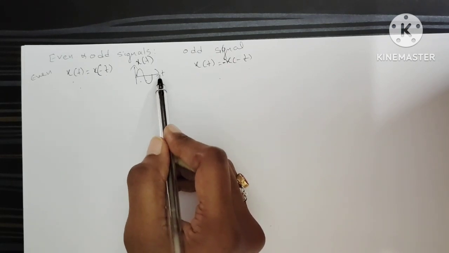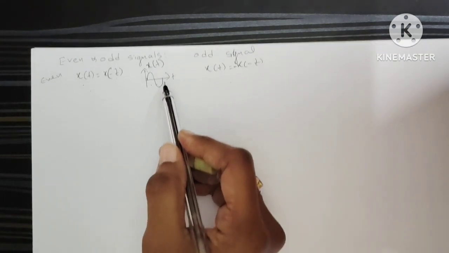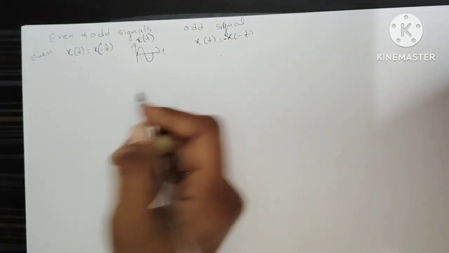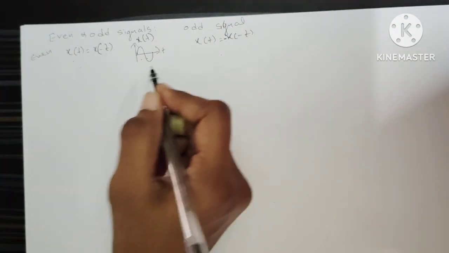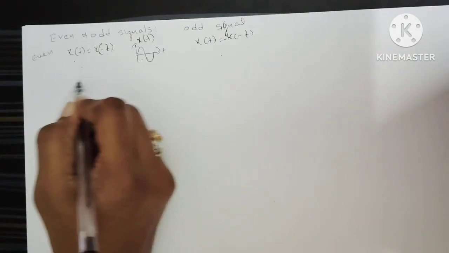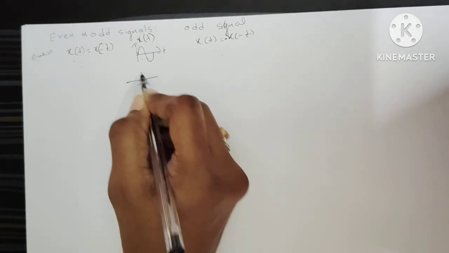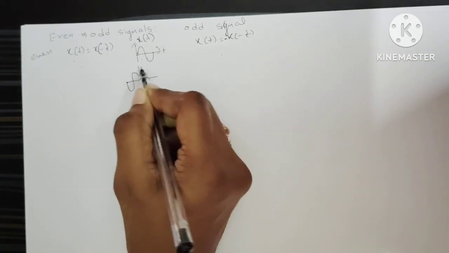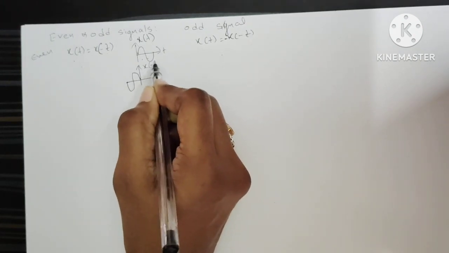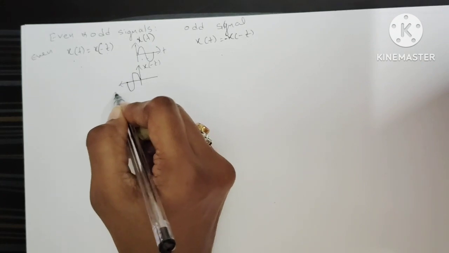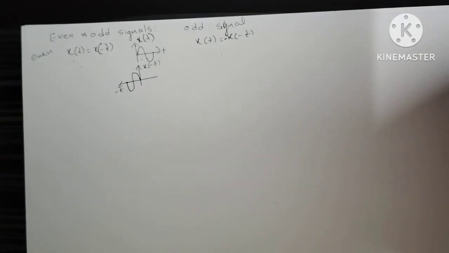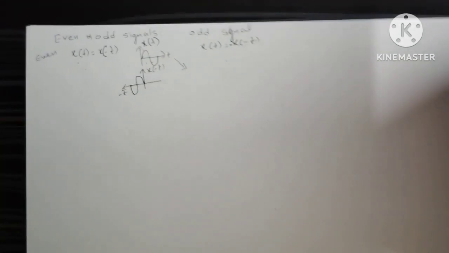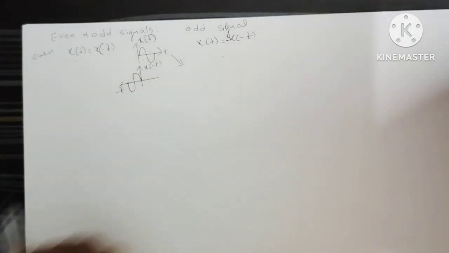This is the folding version of the signal, that is, inversion. If you fold this, you get this signal. This is x of minus t.